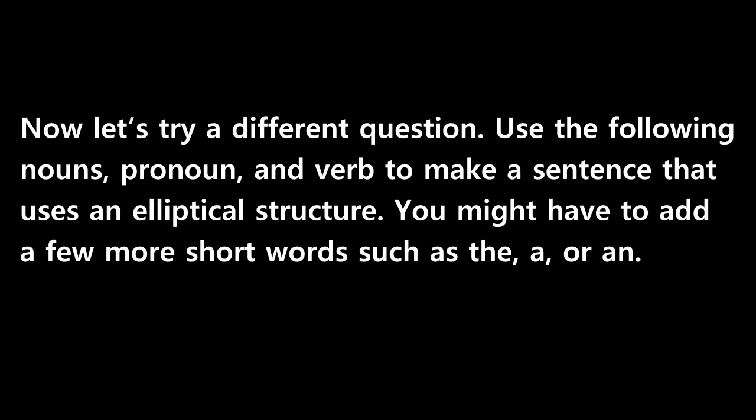Now let's try a different question. Use the following nouns, pronoun, and verb to make a sentence that uses an elliptical structure. You might have to add a few more short words, such as the, a, or an. We, Bob, prefer, live music, recordings. Pause the audio and think of your answer before continuing. This question was a trick question. You might think that the answer is this. We prefer live music; Bob, recordings.